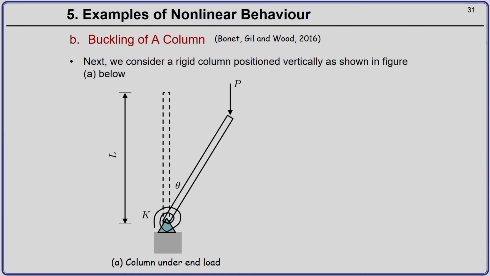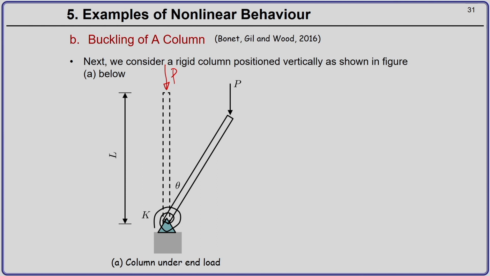This example is similar to the previous one, where we had a bar which was horizontal. Now, we have a bar which is vertical. The torsion spring is already present, and now we apply a vertical force P here.